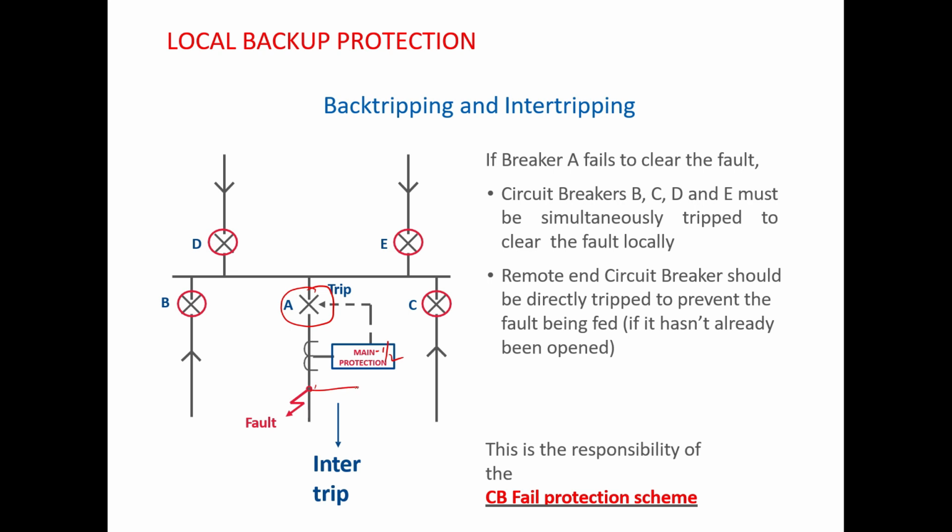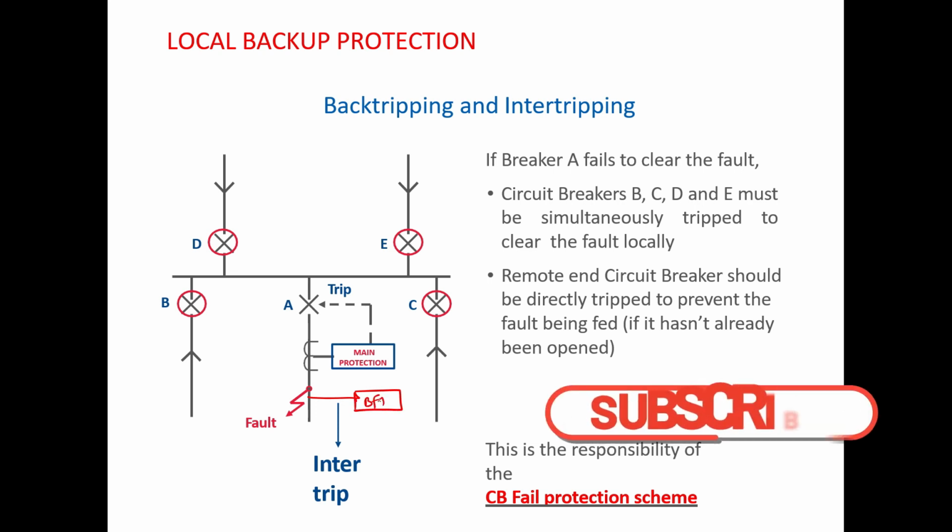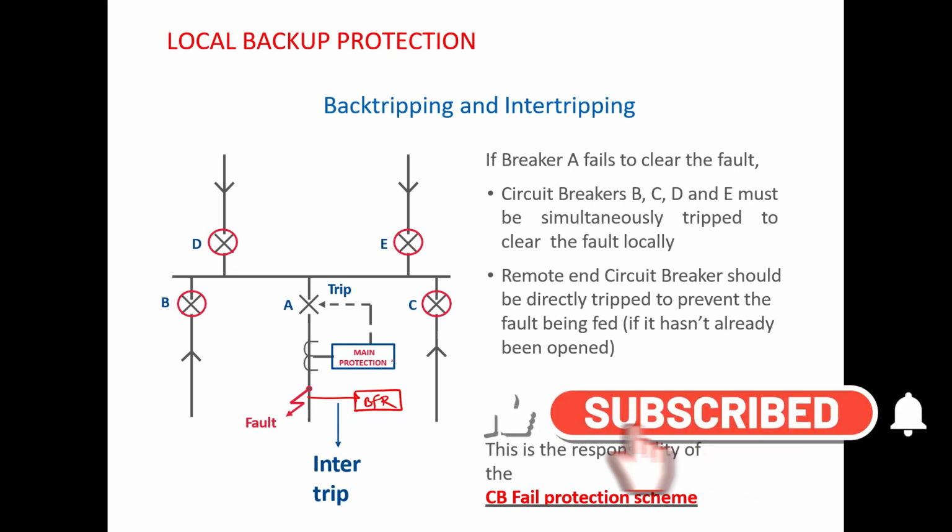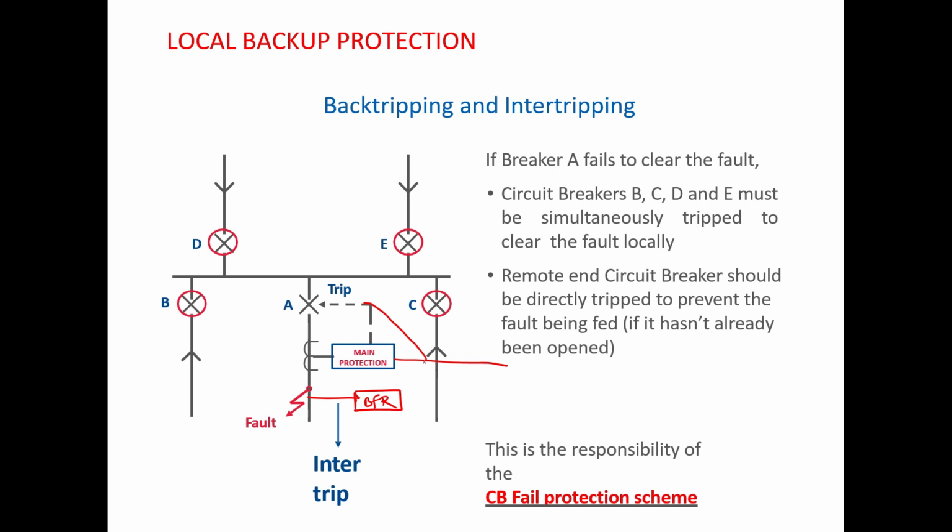So what you need now is a separate protection system, and that protection system is called breaker failure protection or breaker failure relay. Generally, when the main protection senses a fault, it issues a trip command to this circuit breaker, and at the same time it sends a signal to this relay that your protection has operated. This signal is called your LBB initiation.